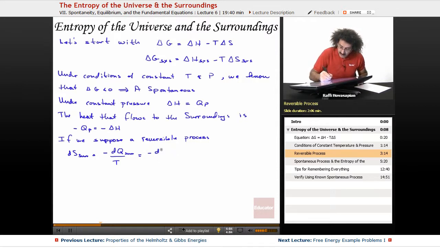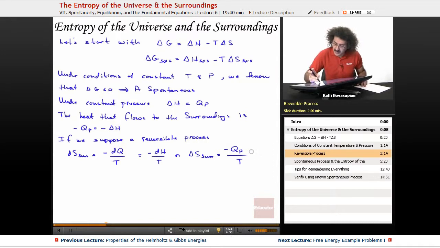So minus dH over T. Or we can write it in terms of the finite difference. Delta S of the surroundings is equal to minus Q sub P over T equals minus the delta H over T.